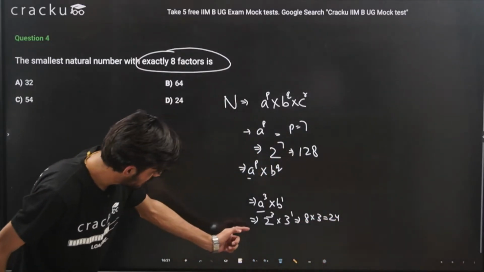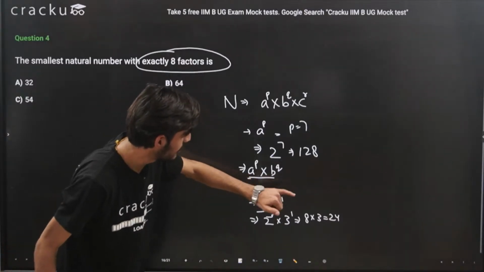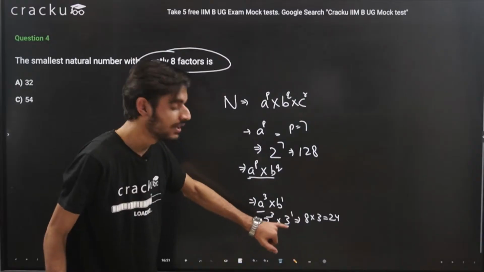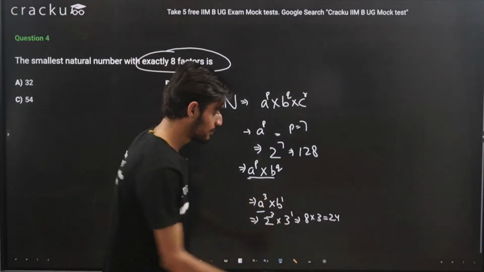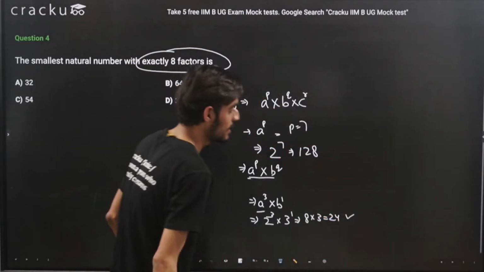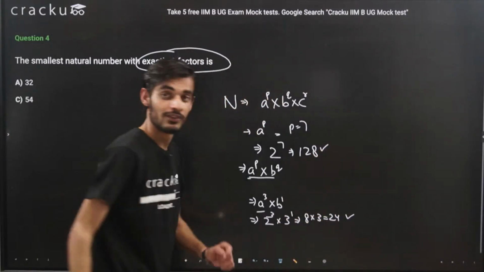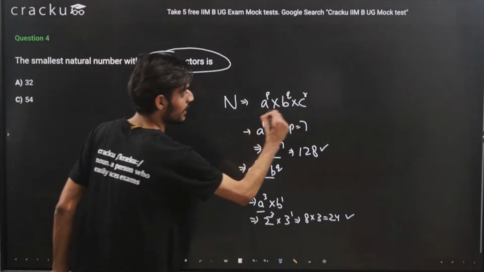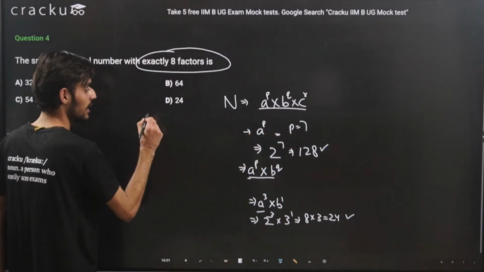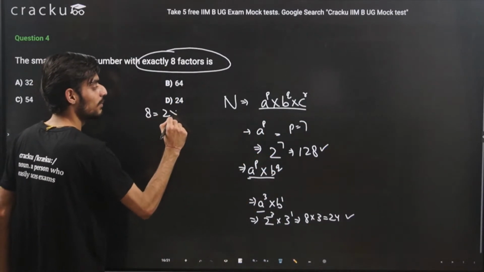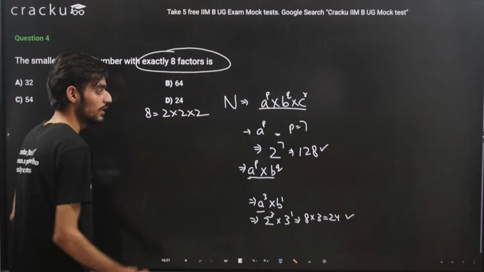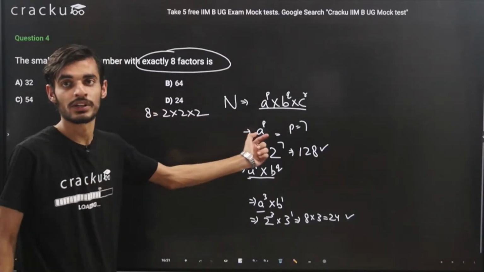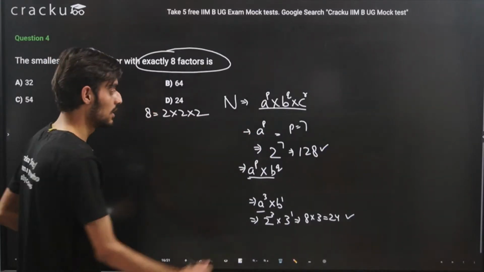So the value that we are getting by taking two prime factors will be 2 raised to the power 3 multiplied by 3 raised to the power 1, that is 8 into 3, that is 24. So this was one case. We have one more case possible. What we can write is in the form of 3 numbers, because we can write 8 as 2 multiplied by 2 multiplied by 2. So we can write 8 in the form of 3 prime factors, so we will have to consider this case also.